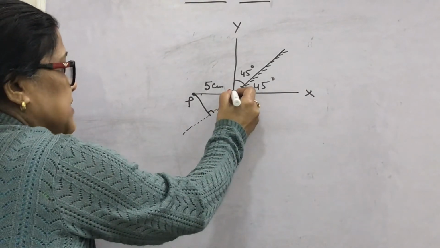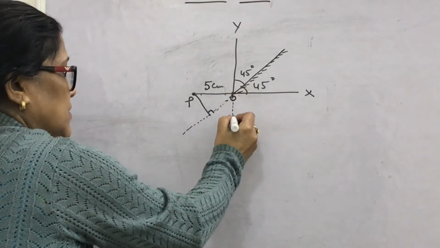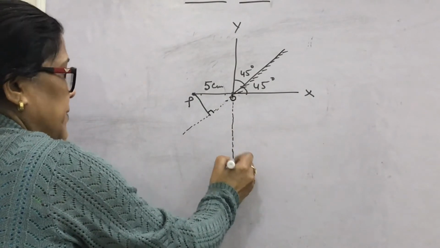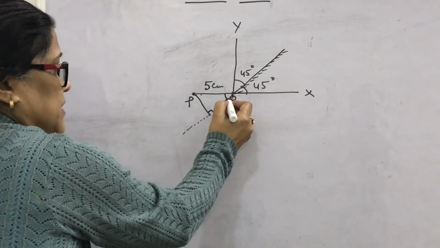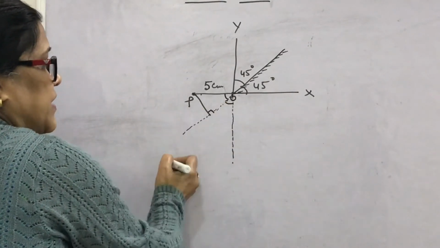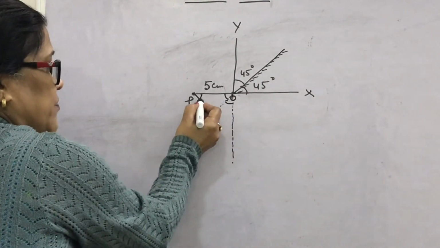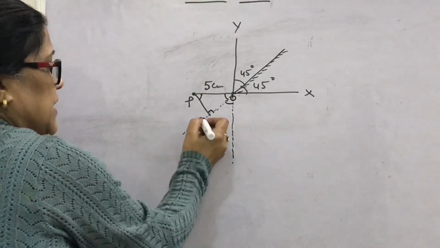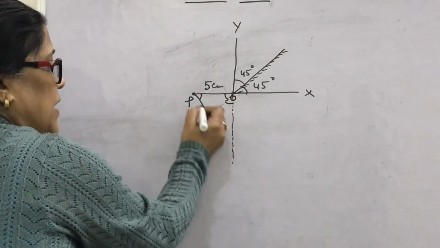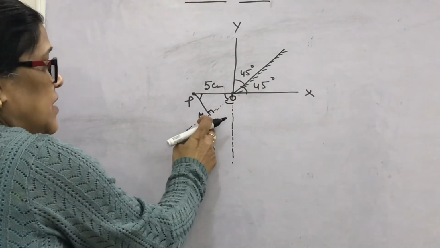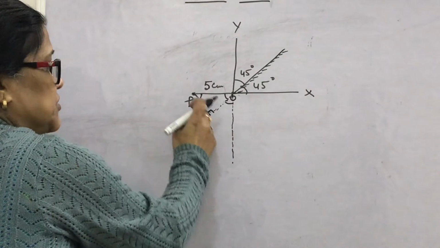If you extend this line also, the y-axis, okay. Now look, if this angle is 45, this will be 45, this will also be 45, this is 90, this will be 45. What I mean to say is that if you name it, then triangle OPM will be right angled and these two sides are the same.